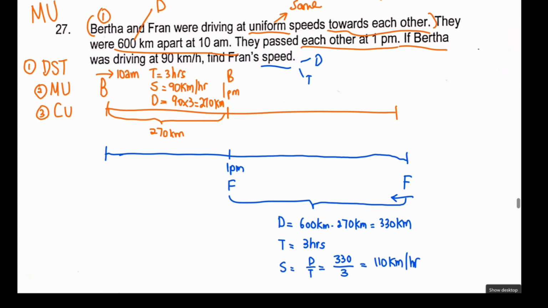Now, this makes a lot of sense to me. You know why? Because I know that Frank traveled faster than Bertha. And if Frank traveled faster than Bertha, then Frank definitely covered more distance than Bertha. Make sense? Okay, so this is how you would do a question like this.